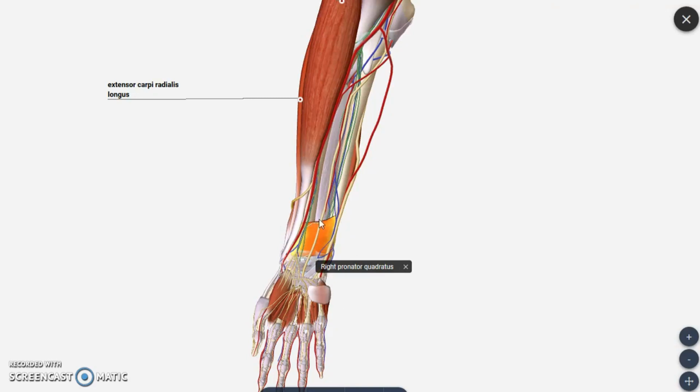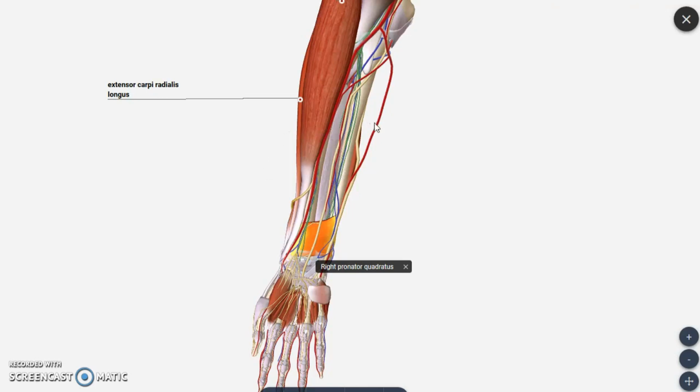So we are calling this muscle pronator quadratus, which is one among the deeper layer muscles of the anterior compartment of forearm region. So these are the muscles you have to remember while talking about the anterior compartment of forearm.